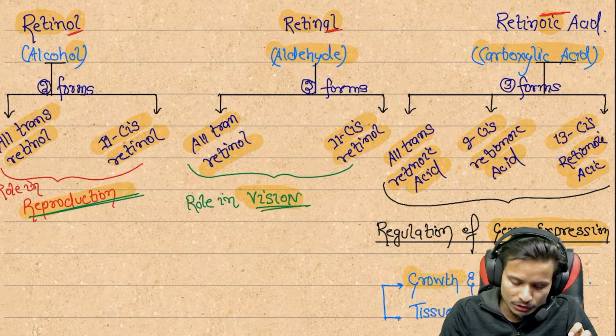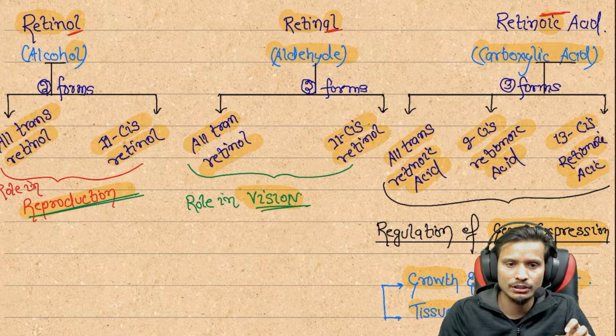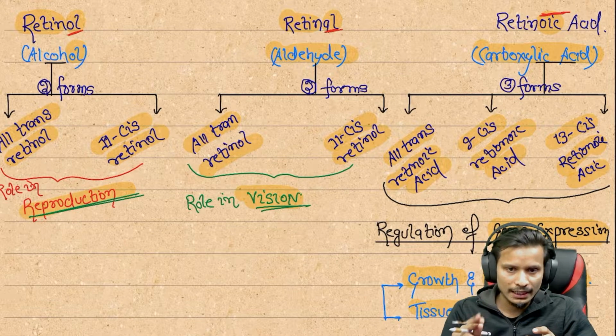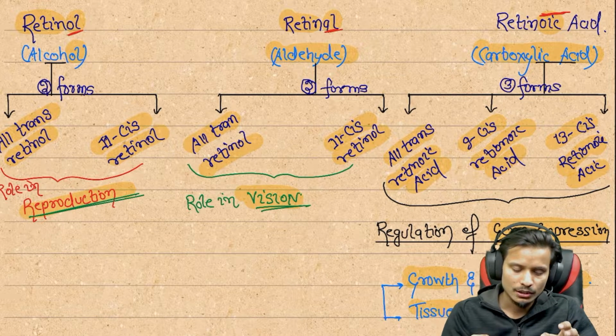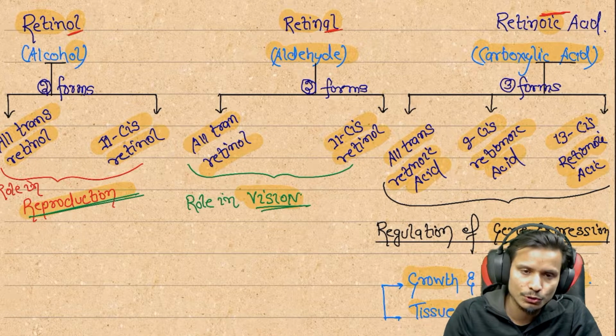And the next one is growth and development promotion in our body. Next one is tissue differentiation in our body. These are all functions of which vitamin? That is a derivative of vitamin A, that is retinoids. Inside the retinoids, there are three forms, that is retinoic acid. So this is all a discussion about the two types of vitamin A compounds, that is retinoids and carotenoids.